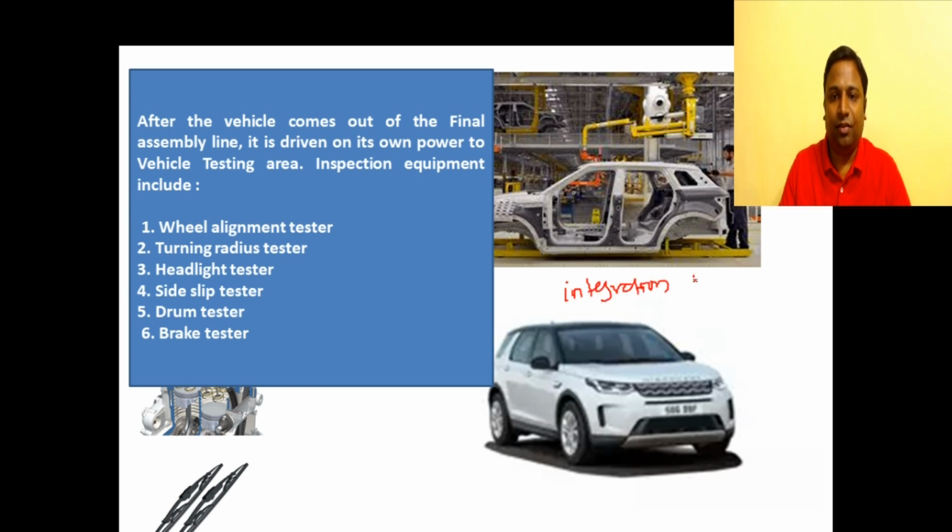integration testing. After the vehicle is assembled, they do a lot of tests, like wheel alignment test, turning radius test, headlight test, side slip test, drum test and brake test. All these kinds of tests are done after integrating these parts and making it a car, and these tests are actually carried out in the firm after the assembly happens. So this kind of testing, we can call an integration testing.